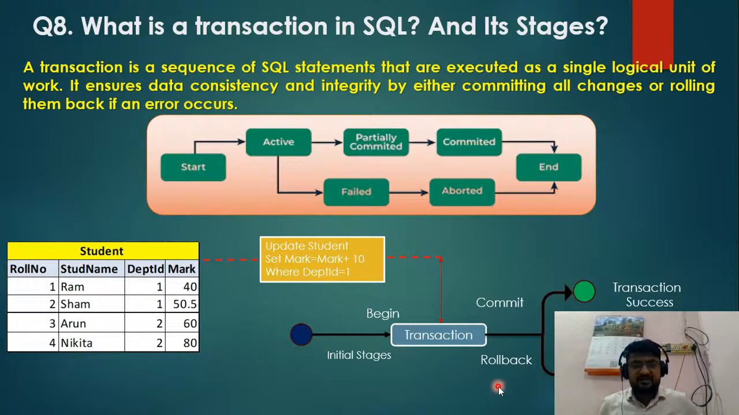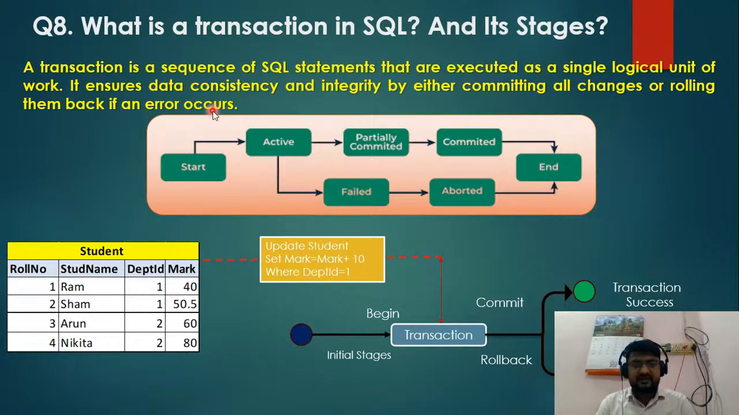So how many stages will a transaction flow through? Basically, a transaction is a sequence of SQL statements that are executed as a single logical unit of work. So the transaction is SQL statements, and they will be executed as a single logical unit.